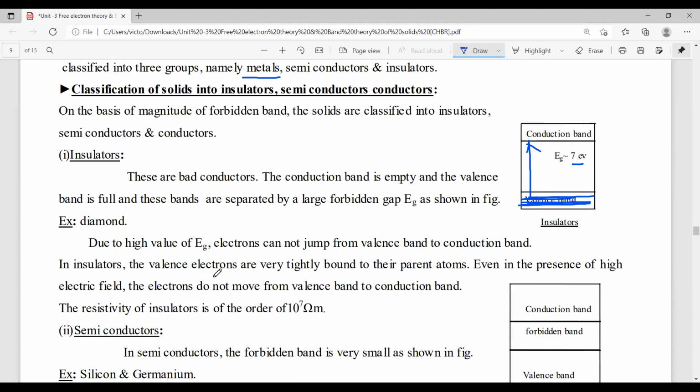Because these valency electrons are very tightly bound to the parent atoms.